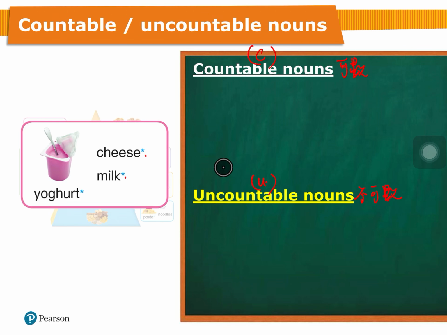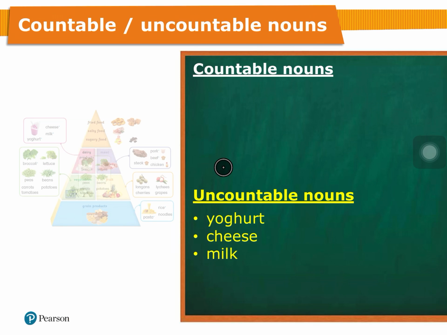Is milk count or uncount? Is yogurt count or uncount? I think milk is uncount because it's a kind of liquid, 液體嘛, just like water. Cheese I think is uncount. Yogurt I think is uncount. Let's see. Yogurt, cheese, milk are uncountable nouns.